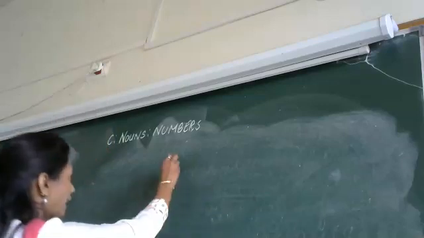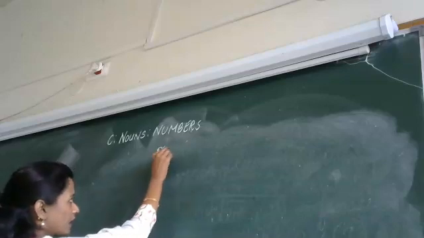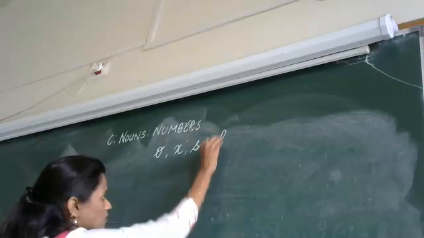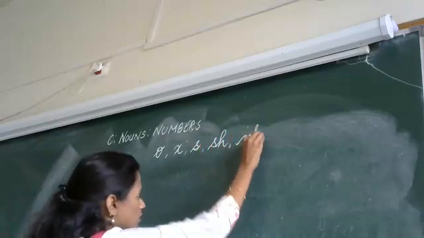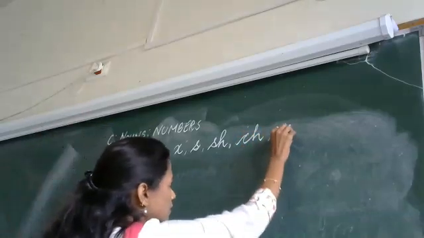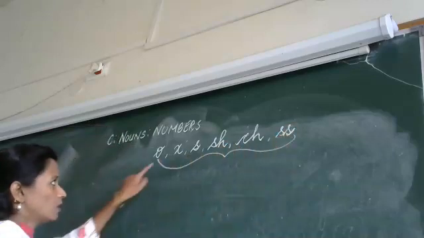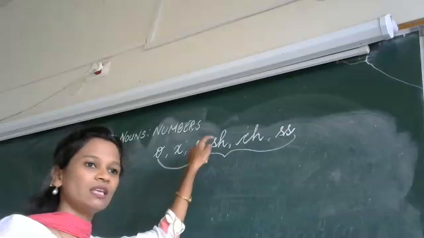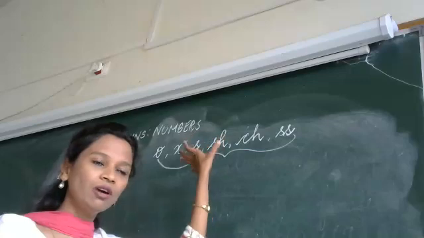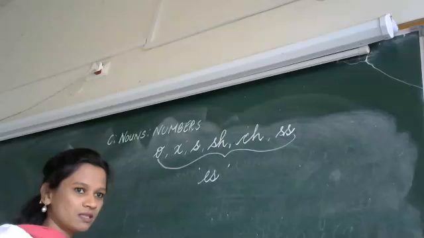Any word that ends with O, X, S, SH, CH, or SS, be it any word that ends with these letters, we add ES.